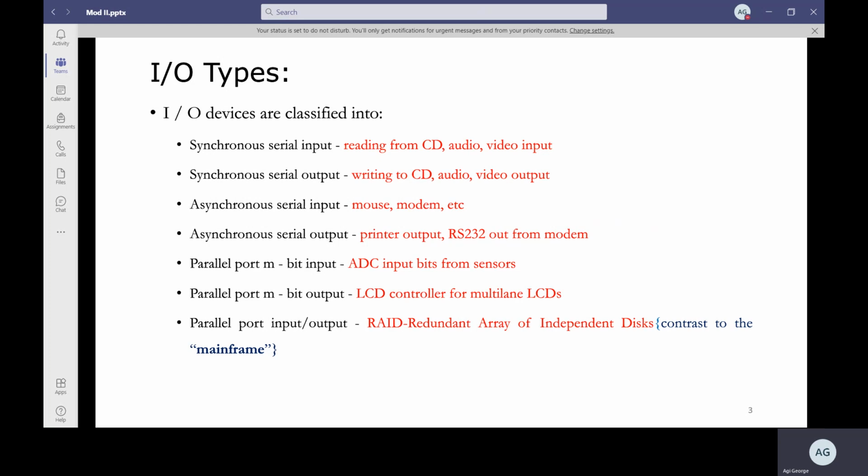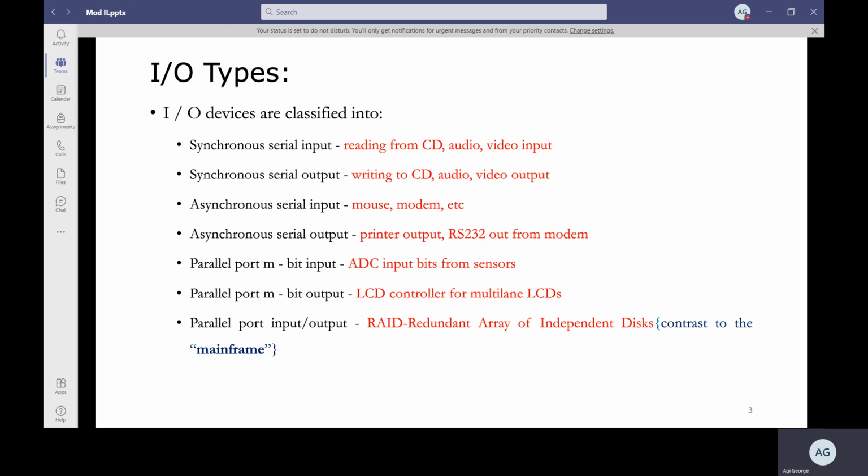In contrast to that, you have RAID, a redundant array of independent disks, in which not the whole data is saved on the same disk, but the data is saved across multiple disks. So that is parallel port input output. RAID is an example of that.